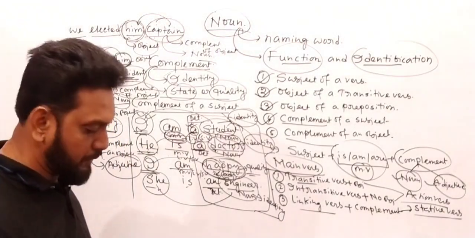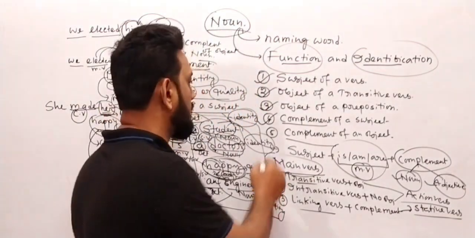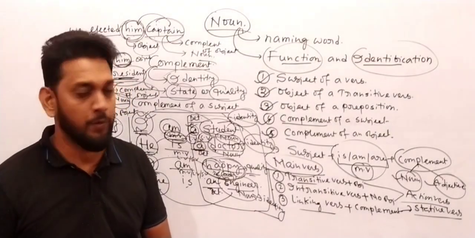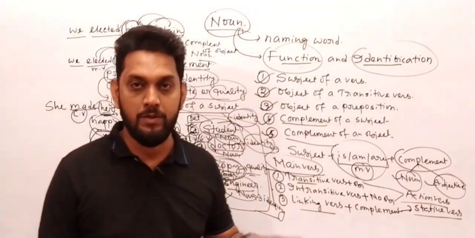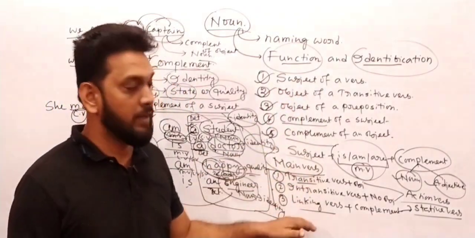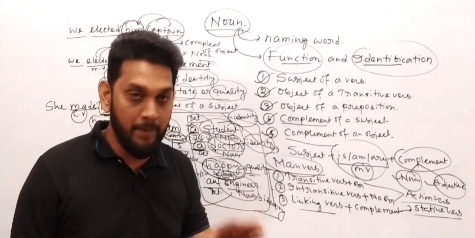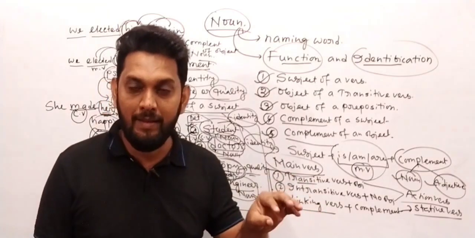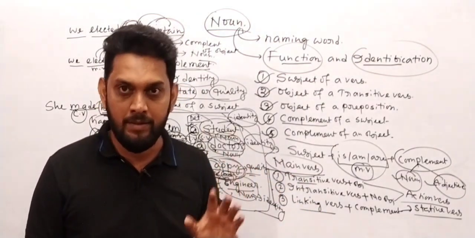Did you understand, all of you? I hope that all of you understood both the complement of a subject and the complement of an object. So I hope that these 5 functions you have already understood, and if you understand these 5 functions properly, intensively, drastically and dramatically, if you understand all the aspects, then you can easily find out a noun or a pronoun in a sentence.